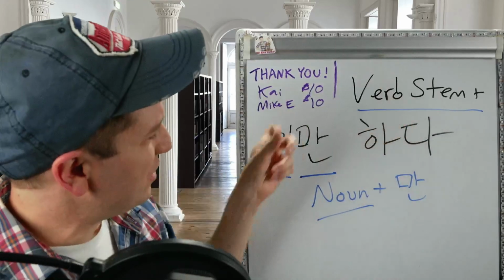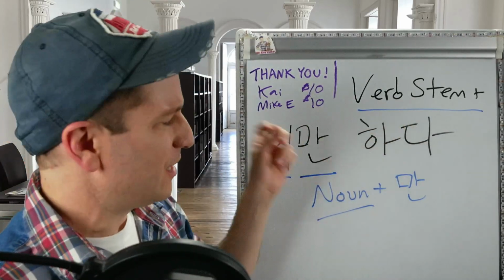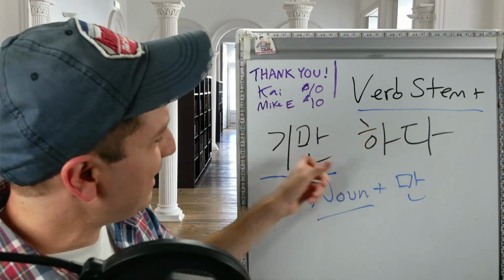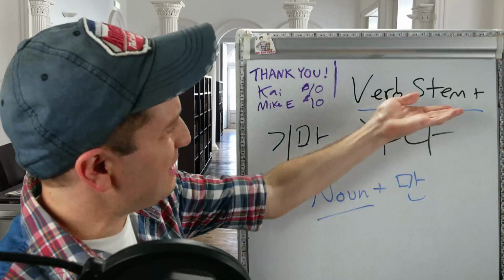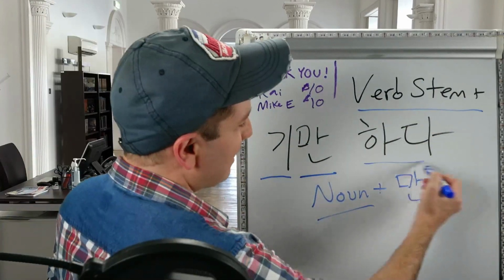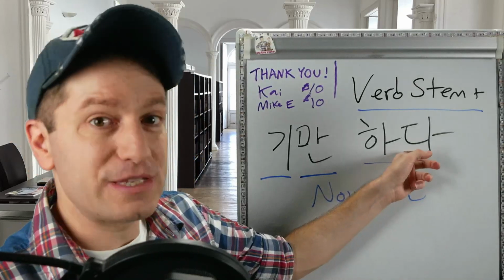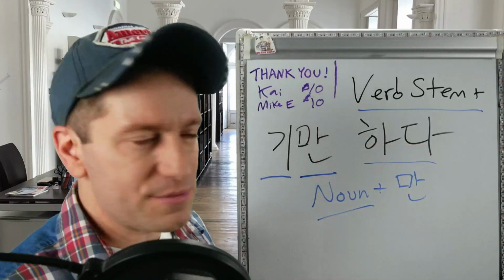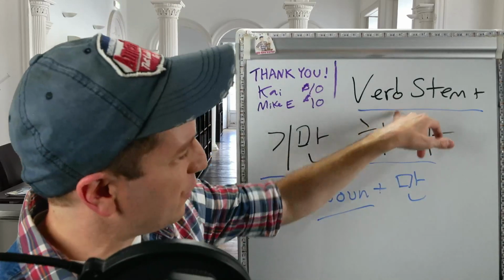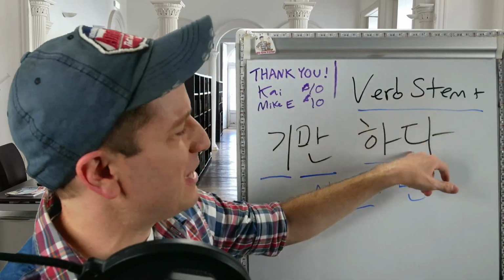So we have a verb turned into a noun, and then we add the particle 만, meaning only. So the meaning we get of this form so far is only the noun form of the verb. So if we have the example 먹기만, only eating is literally what we would get. This 하다, you might be familiar with this verb as meaning to do, but it actually doesn't always mean to do. In certain grammar forms, it can also mean to be. But here, if you attach it after an action verb, you can think of it as to do. And if you attach it after a descriptive verb, you can think of it as to be.